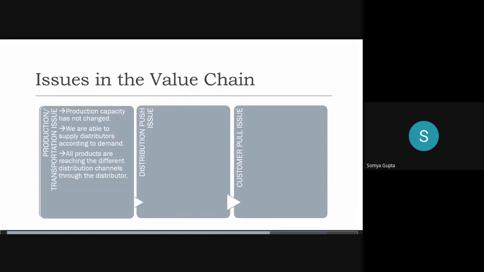The next one is, is there a change in the number of distributors? No, there's no change in the number of distributors. And after that, is our inventory increasing? So inventory would be in production only. The next question is, are our distributors happy to push our product? Yes, they're more than happy to push our product.